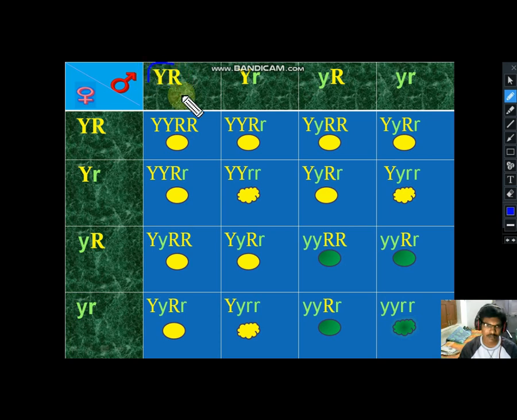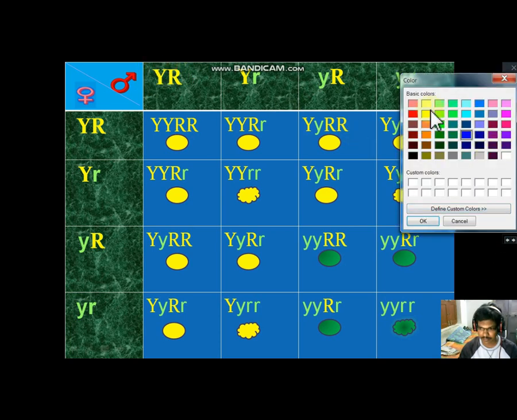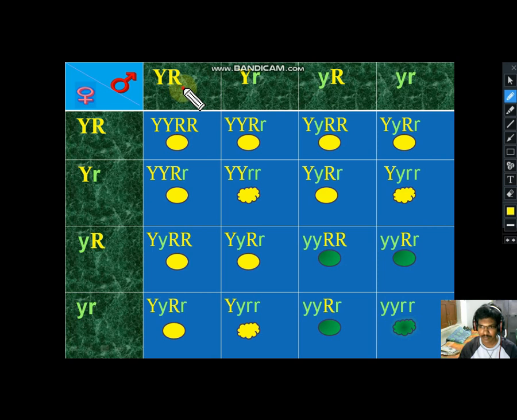This is the gamete, the first gamete. We should observe them. Firstly, two Y's, capital R, so two R's. So what is this? Yellow and round. We obtain yellow and round. Here also the same concept.